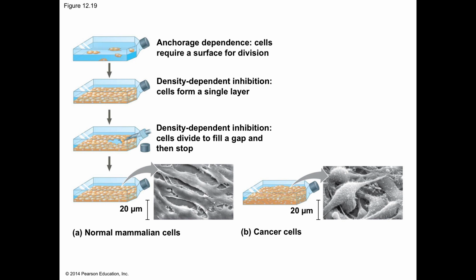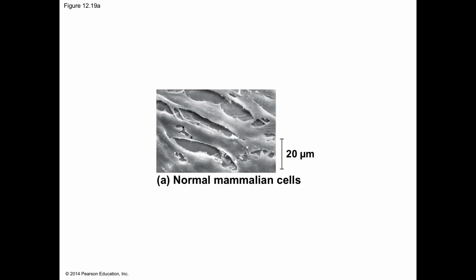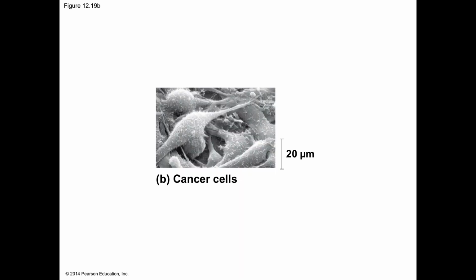Cancer cells appear to be immortal. Cells in culture that acquire the ability to divide indefinitely are said to have undergone transformation. Transformation is the process that causes cells to behave like cancer cells.